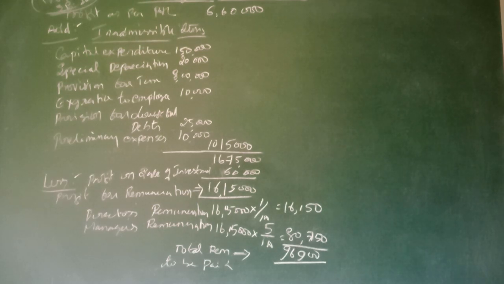Then all sorts of provisions we have to add. So the provision for doubtful debts, whether given as RBD, provision for doubtful debts or provision for bad debt, whatever name it is called. Bad debt is different; provision for doubtful debt is totally different. That amount we should add to the given profit. Then the next one is preliminary expenses. We are given 10,000 rupees as preliminary expenses written off, and that should also be added to the given profit.